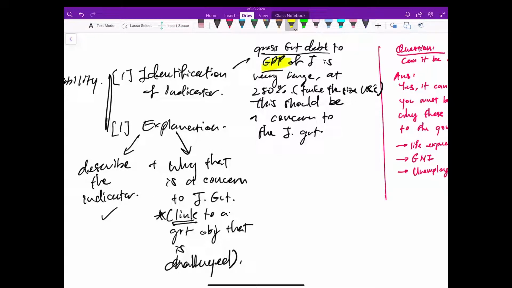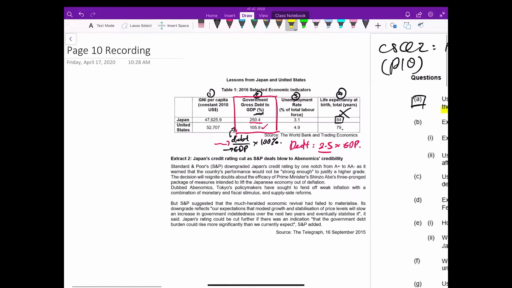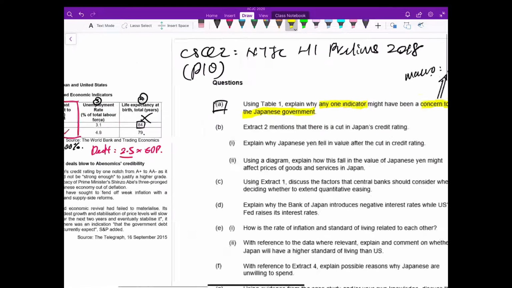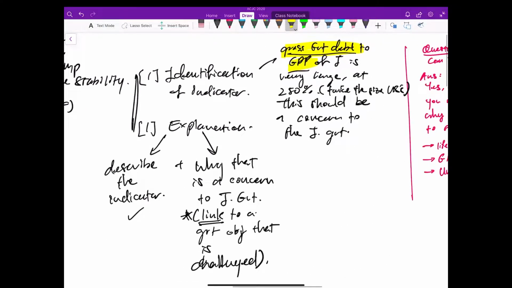Really copy down the name of the indicator. Don't rename it. Just whatever the table 1 uses. So here table 1 says government gross debt to GDP. Then you say government gross debt to GDP, right? So just take the entire indicator name and plug it in your answer.